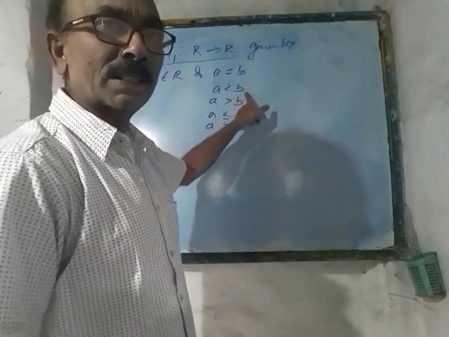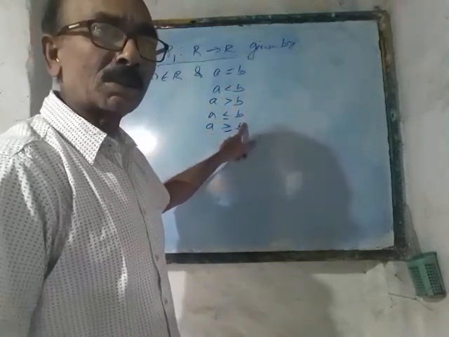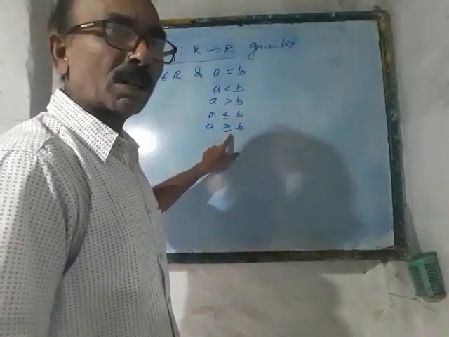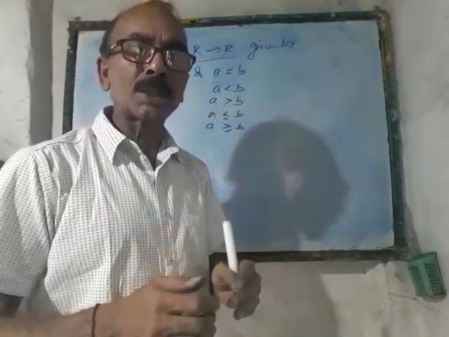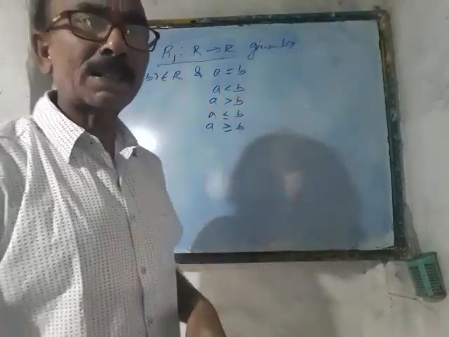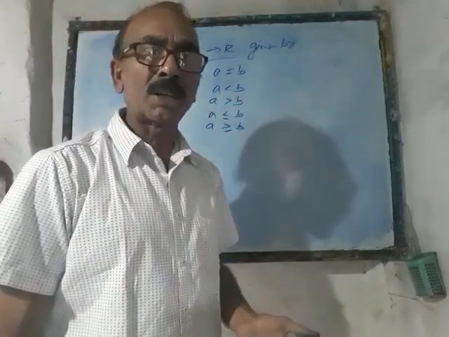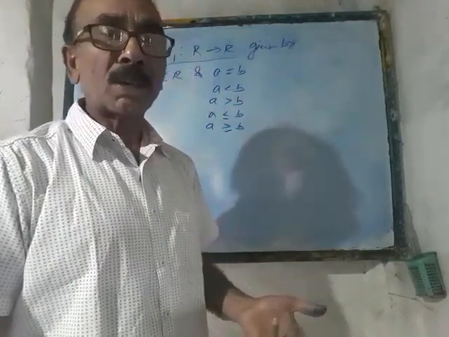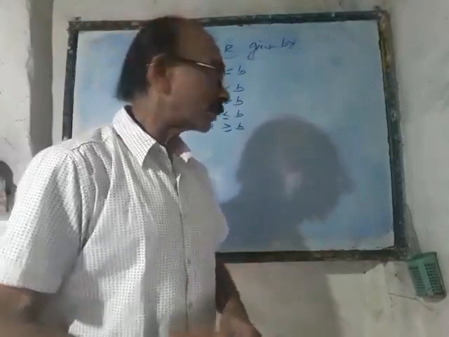What about in the second case? The relation of less than. In the third case, the relation of greater than. In the fourth case, the relation of less than or equal to. Then the relation of greater than or equal to. Now, one by one, you have to check and judge whether the given relations are reflexive or not. Out of these five, which one is reflexive and which one is not, whether all of them are reflexive or none of them, let us check.